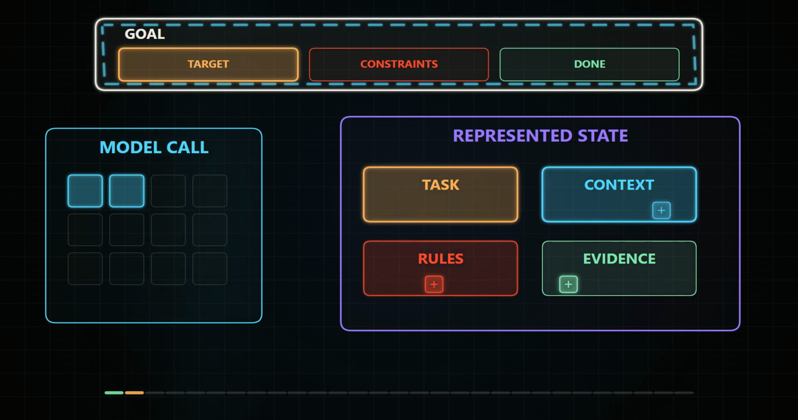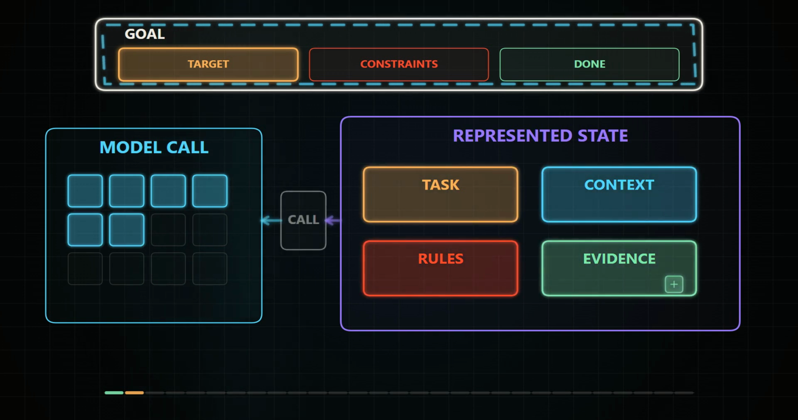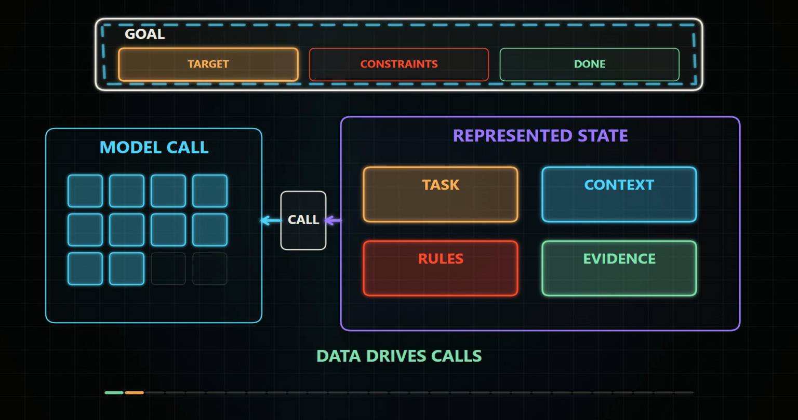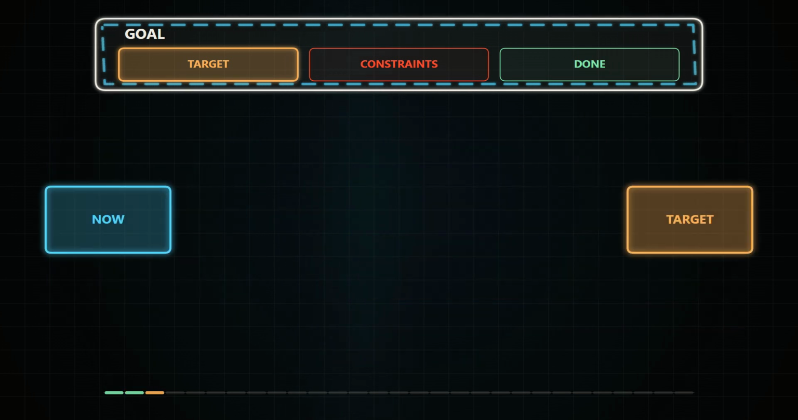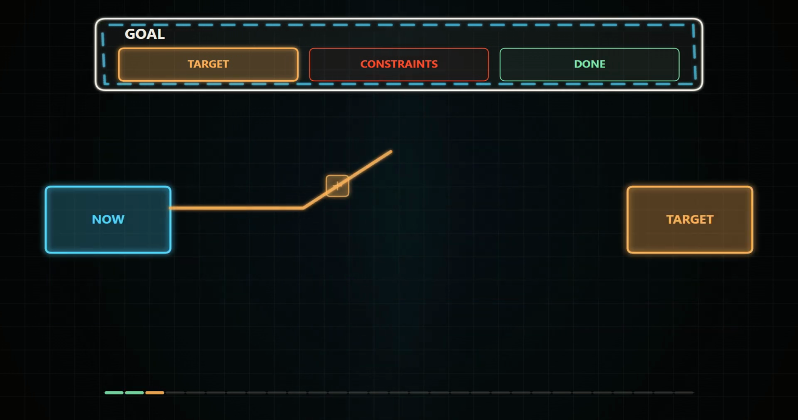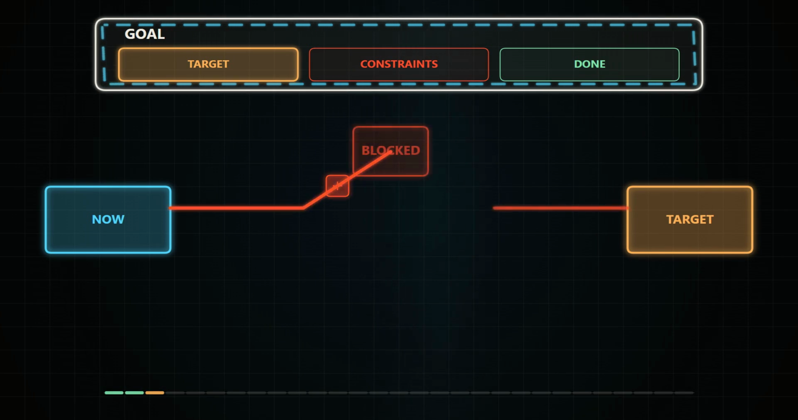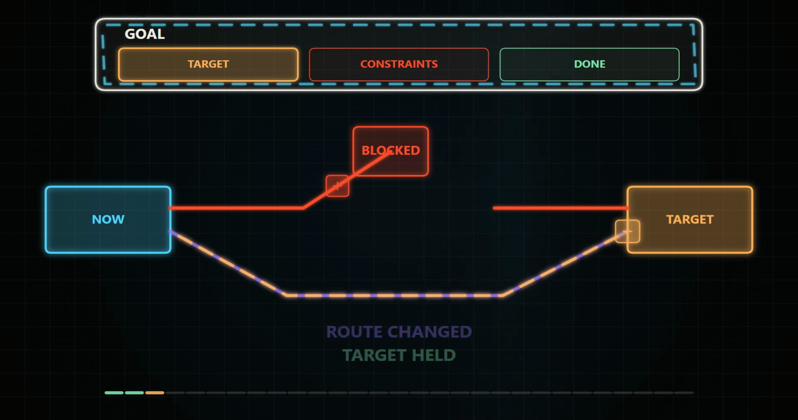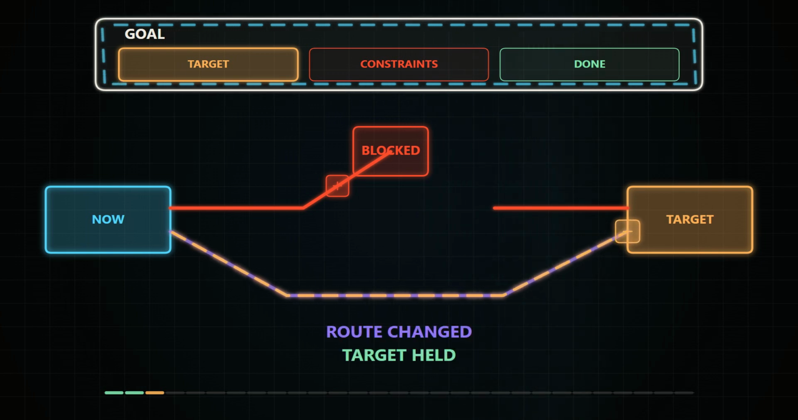In a real agent system, the goal is represented in data: the task, the current context, the rules that can't be broken, and some definition of what finish should look like. That distinction matters. A goal describes where the system should end up. A plan describes one possible route. If the route fails, a capable agent should be able to keep the destination while replacing the route.